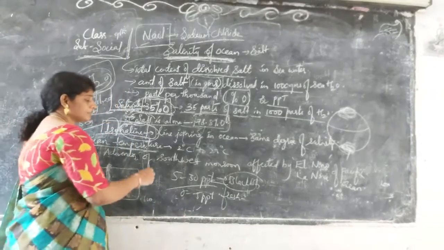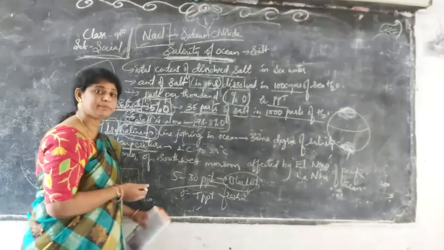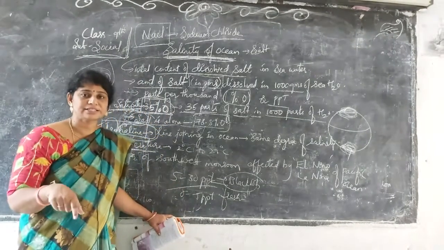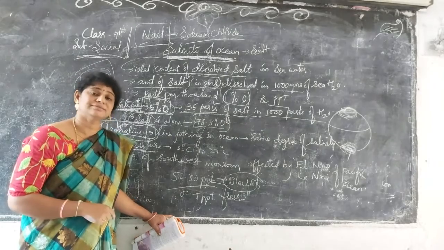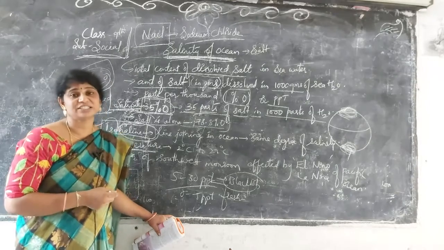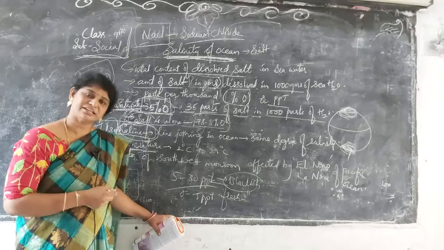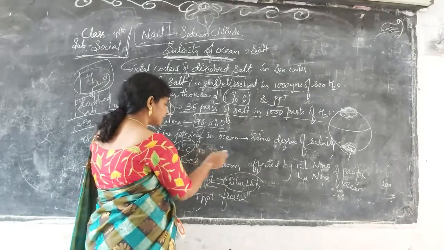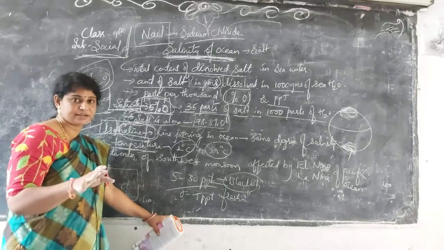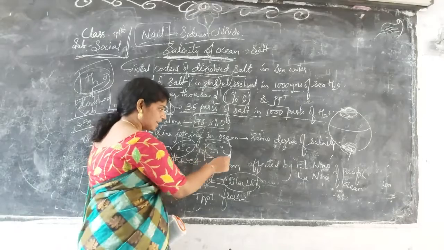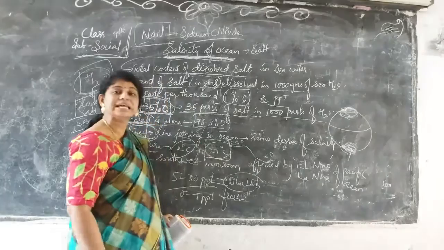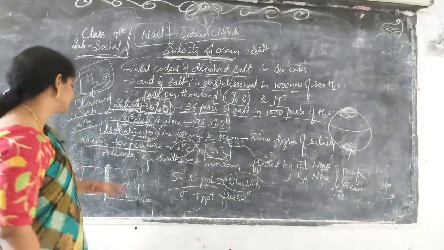See here, we should not compare the earth's land temperature with the ocean temperature. Land temperature is always changing. Ice is 0 degrees centigrade, room temperature is 37 degrees centigrade, sometimes in summer it increases to 42 degrees centigrade, boiling point is 100 degrees centigrade. Here we have 2 degrees centigrade to 29 degrees centigrade in oceans. On the surface it is 29, and as we go deep into the sea, it decreases to 2 degrees centigrade.